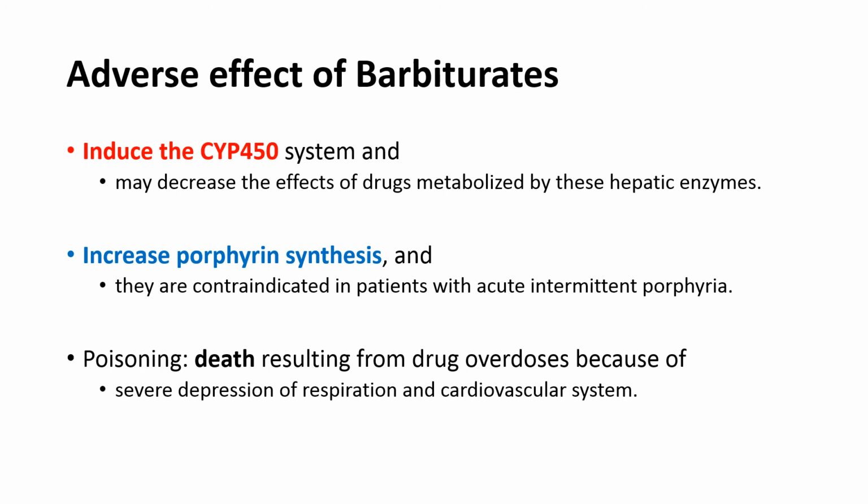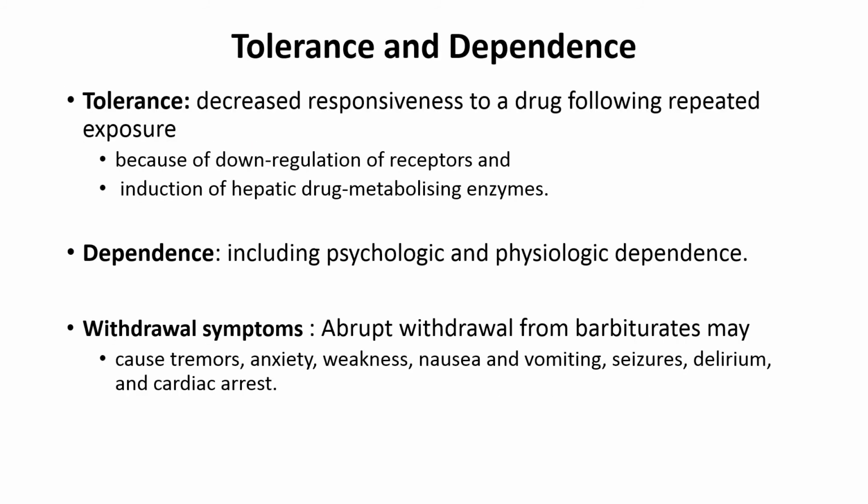Apart from that, it increases the porphyrin synthesis. So they are contraindicated in patients with acute intermittent porphyria. And if higher doses of barbiturates are used, it can lead to severe depression of respiration and cardiovascular system, leading ultimately to coma and death. Another bad thing about barbiturate is that the chances of tolerance and dependence are very high with barbiturates.